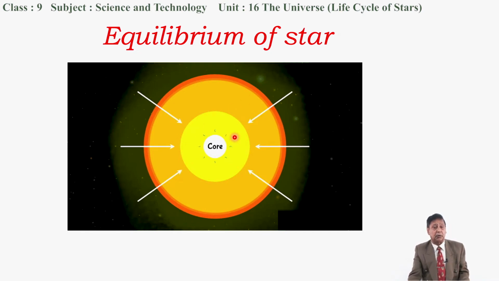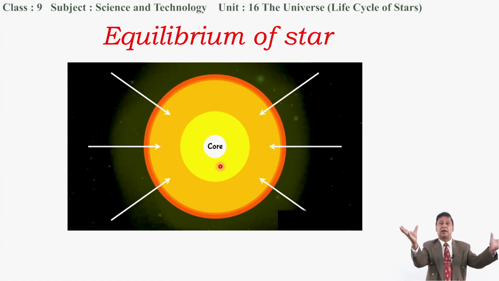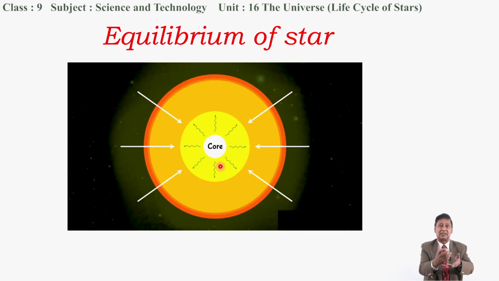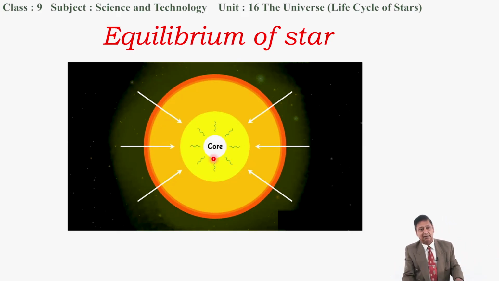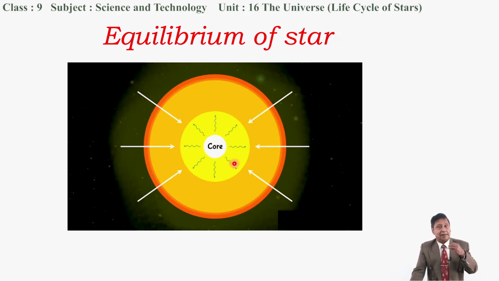But there is another force created in the central part of this star because of the nuclear fusion reaction. Because of this reaction, the nuclear force tends to push everything away from the center. These forces are acting against each other. As long as the balance exists between these two forces, the star continues its life. When this balance is upset, then the star will be destroyed. It will convert to a red giant star. The life is now going to end.